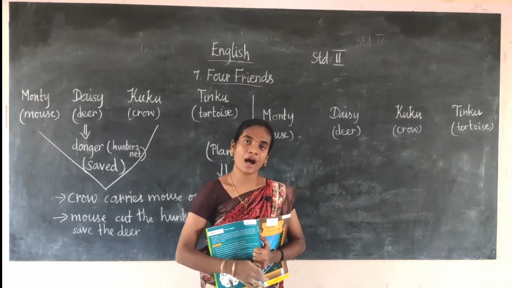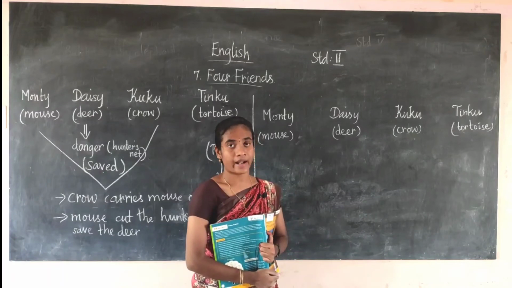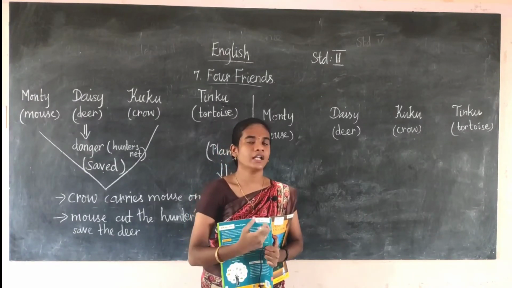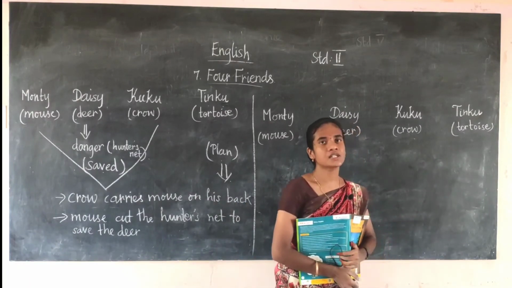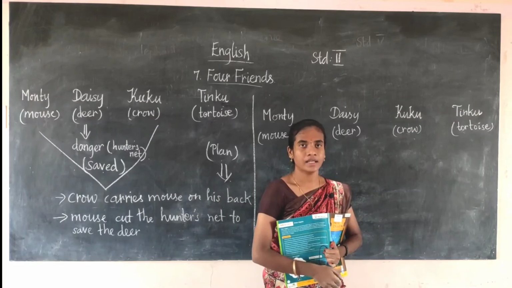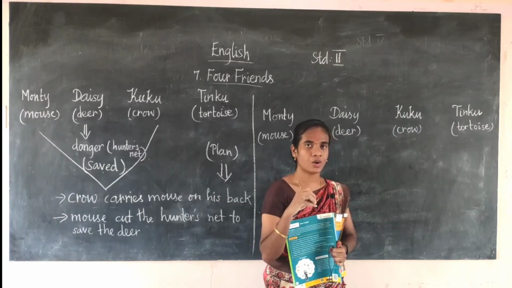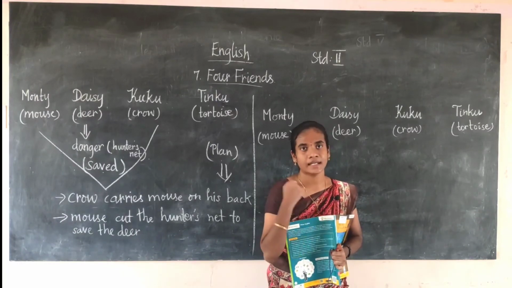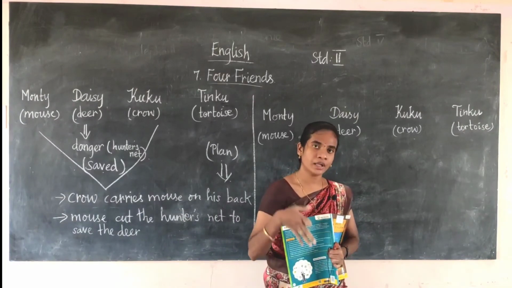At that time the hunter also came there. So everybody is running to save themselves because the hunter will catch them. As the tortoise is very slow in movement, it was easily caught. The hunter has caught the tortoise and put him in his bag.